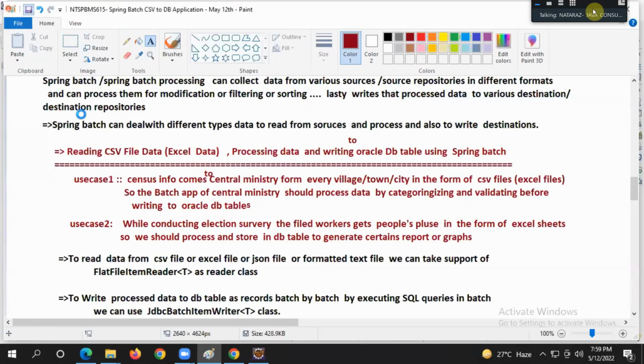Talking about population count, population count information comes to the central ministry application from every village, town or city in the form of what? CSV files. So the batch application of the central ministry should process by categorizing, validating before writing to Oracle DB tables. This is one thing, guys.